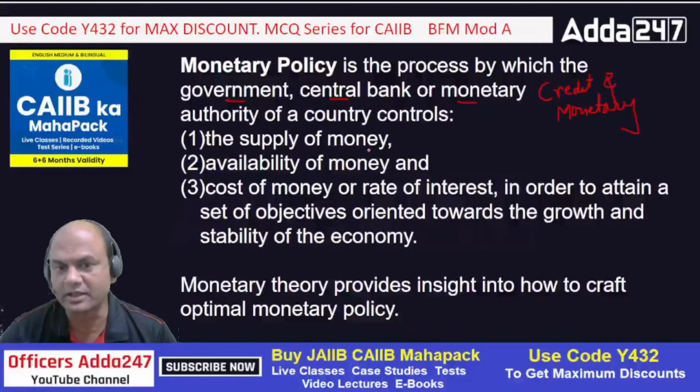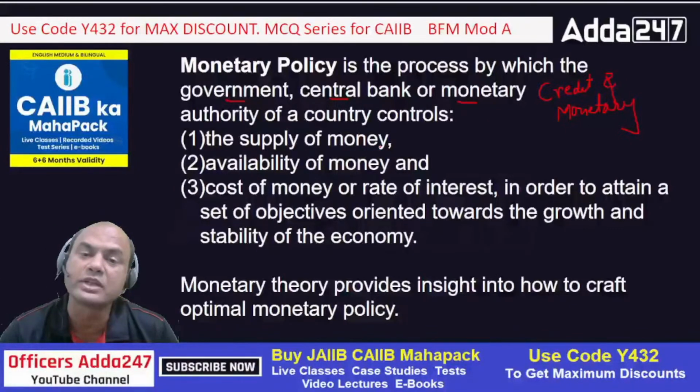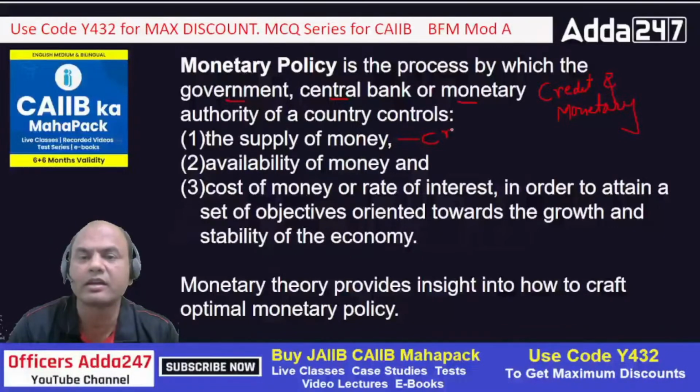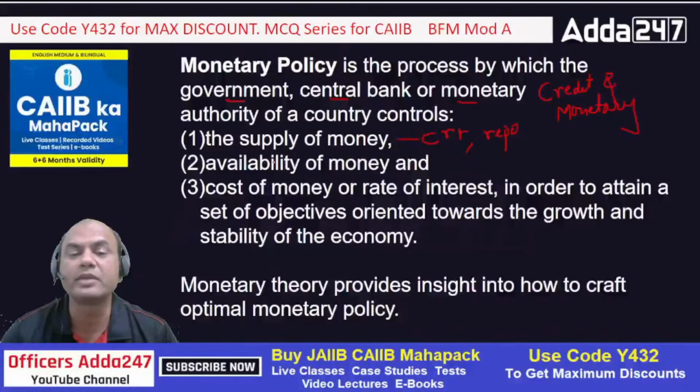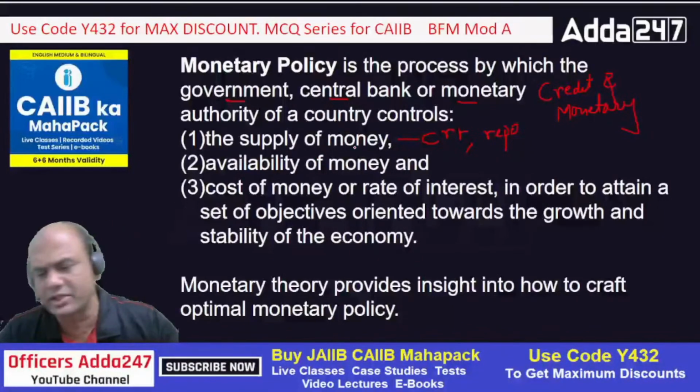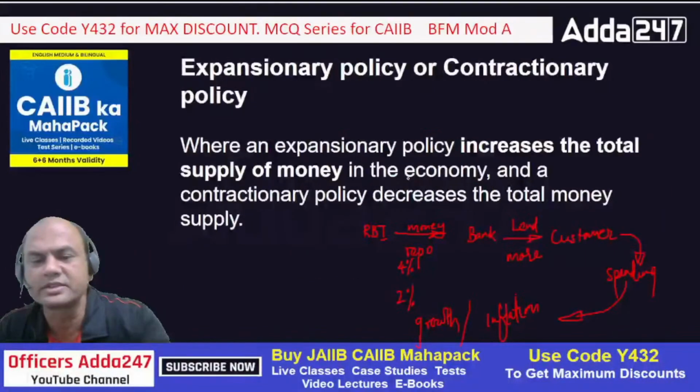So what are the three jobs? Supply of money. See here, it controls the supply of money, meaning how much money should be supplied into the system. How does the central bank decide on this? Through CRR, an important one, and second is repo. Availability of money: once you control the supply of money, immediately the availability of money will also be controlled. How does it actually work? I'll show you through an image. See this, it's like this.